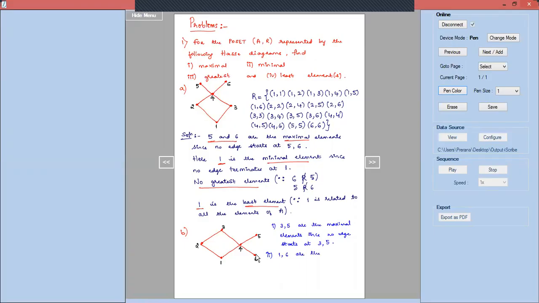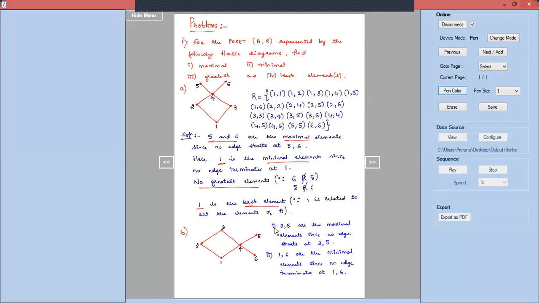1 and 6 are the minimal elements since no edge terminates at 1 as well as terminates at 6. So that is the reason 1 and 6 are the minimal elements.